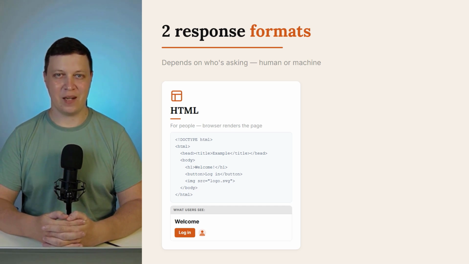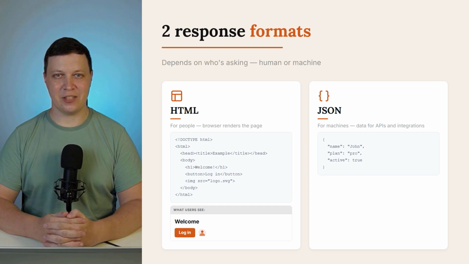If the request came from another app or server, not a browser, it doesn't need a visual page. It just needs data. For that, JSON is used. JSON is a text format for transferring data. Curly braces, keys, and values. No buttons, no styles. Just structured data.